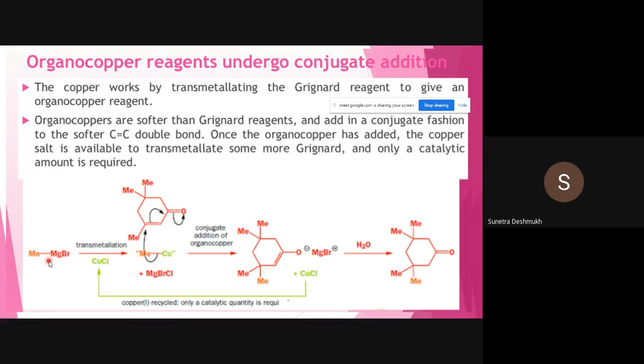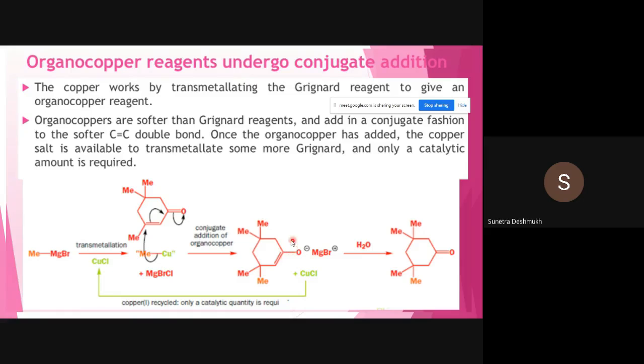So magnesium is harder as per the references, and copper is softer. So that's why we have to do the transmetallation step. We have to shift methyl from magnesium to copper, and then we can add this methyl to the carbon carbon double bond. Okay, only a catalytic amount is required, and you can see over here I have written how the orientation of the reaction, conjugate addition of organocopper, these things.